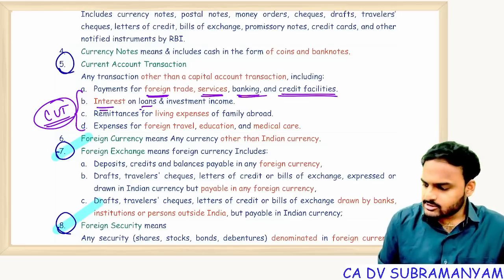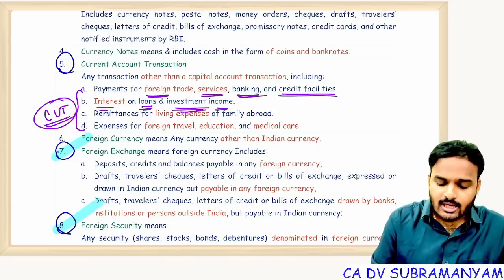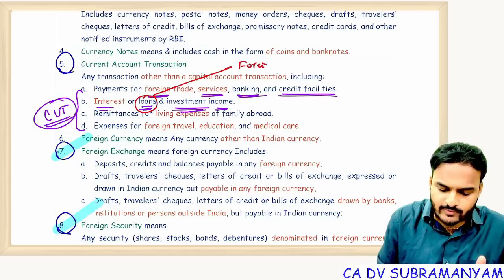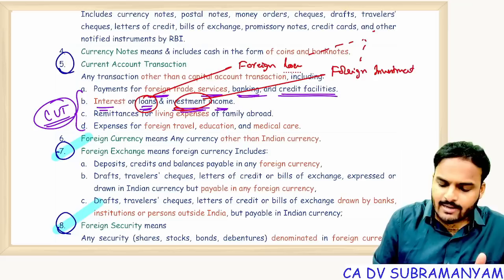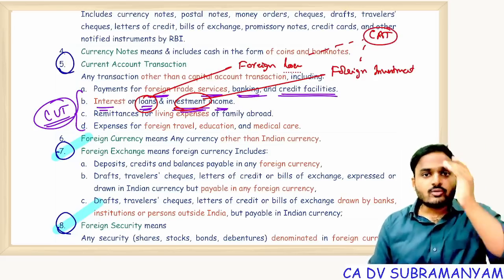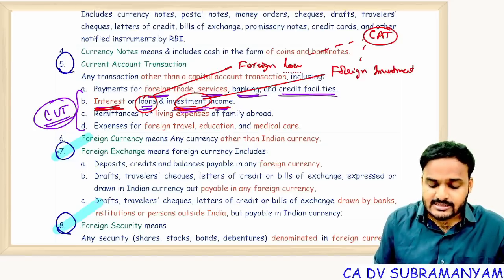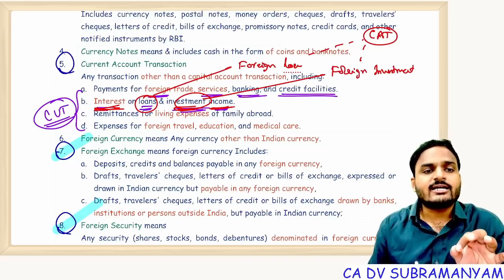Next one, interest on loans and investment income are also treated as current account transactions. But here you have to pay attention. This loan is nothing but a foreign loan, or this investment is foreign investment outside India or loan outside India. These two are capital account transactions only. But with respect to these loans, we are paying interest. With respect to these investments, we are receiving incomes. Those incomes and those interest expenditures are treated as current account transactions.